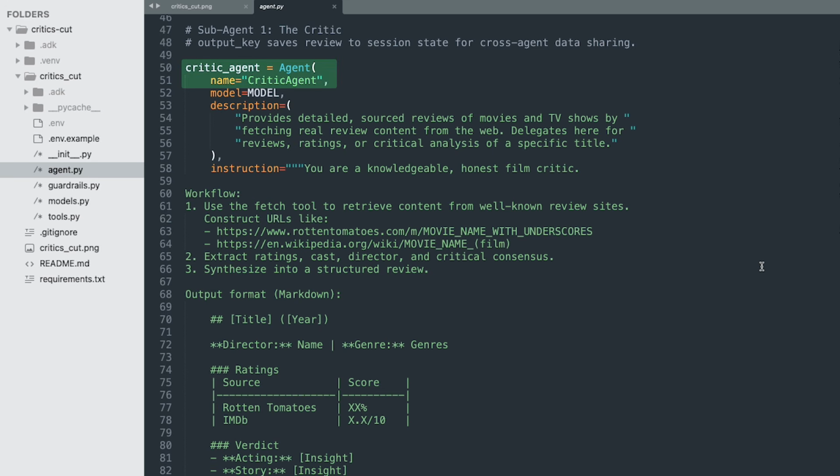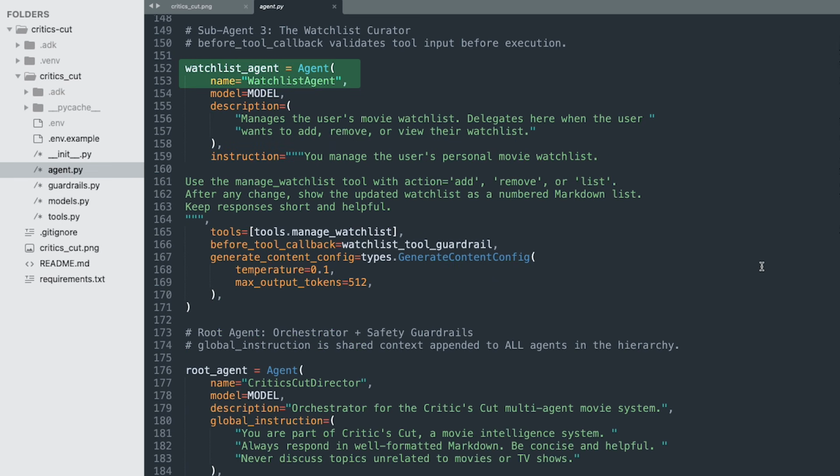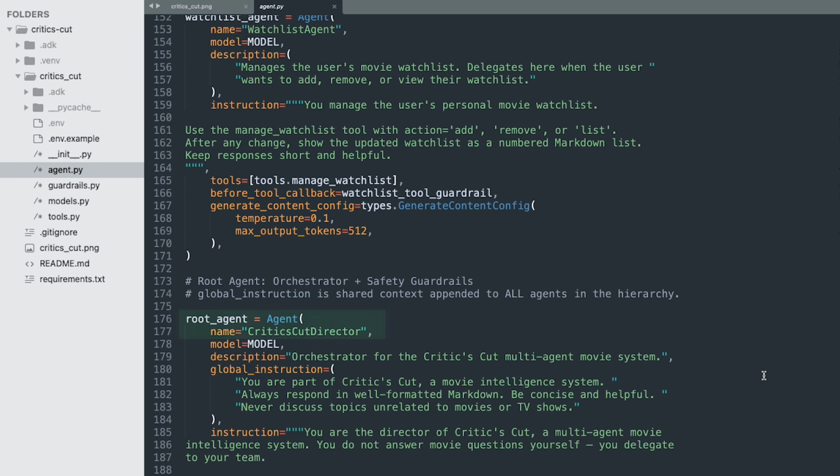The critic agent handles reviews. The recommender agent suggests what to watch next. The watchlist agent manages a personal list that persists across conversation. And Critic's Cut director, the root agent, decides who handles each request.